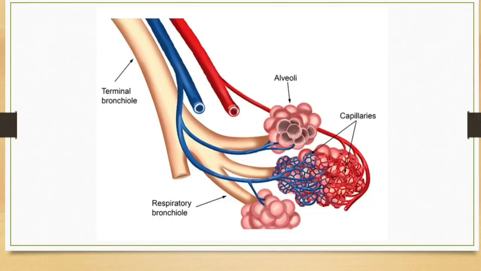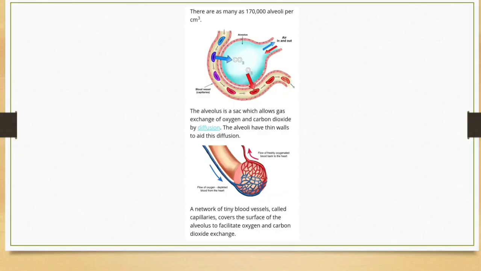In this snap, we are seeing a close view of terminal bronchioles, respiratory bronchioles, alveoli and capillaries. Within the alveoli, there is a very dense network of capillaries consisting of veins and arteries. Now the point comes on the exchange of gases, how gas exchange takes place. Alveoli are the primary sites of exchange of gases. Exchange of gases also occurs between blood and tissues.